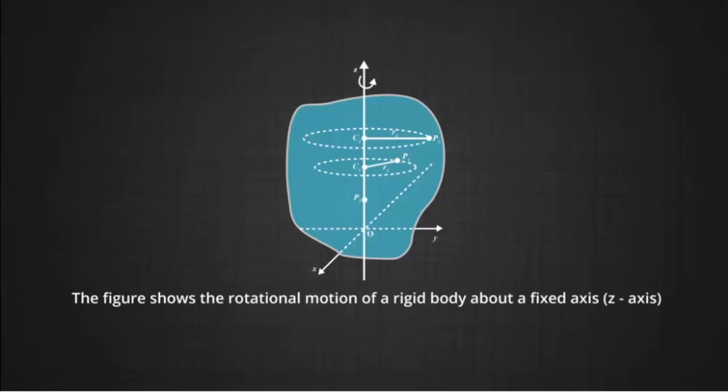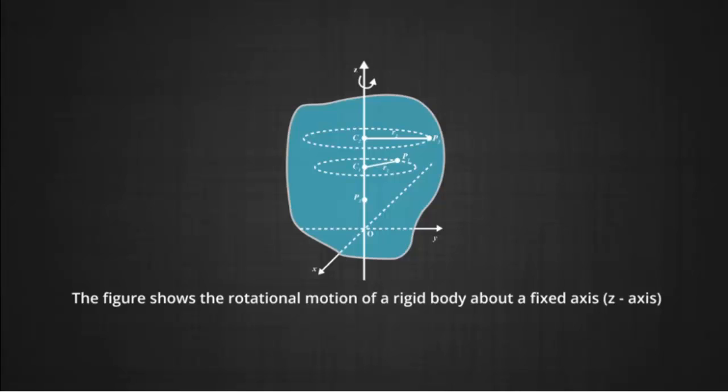The figure also shows another particle P2, where P2 is at a distance r2 from the fixed axis and it moves in a circular path of radius r2 with center at C2. The circle 2 lies in a plane perpendicular to the axis of the body. Note that the circles described by P1 and P2 may lie in different planes, but these planes however are perpendicular